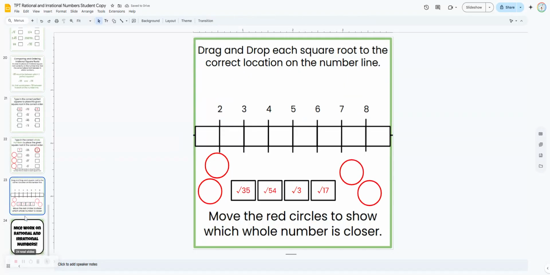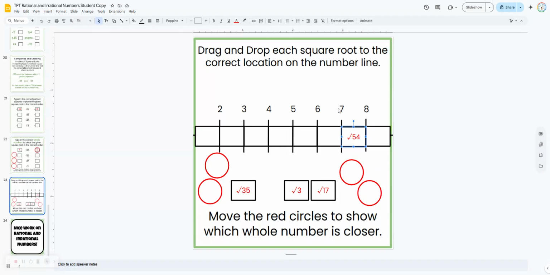And then on this last slide, students are going to be moving these 4 boxes, and they're going to move them into place to show where they would go in the number line. So for example, square root of 54. That's going to be between square root of 49, which would be 7, and the square root of 64, which would be 8.